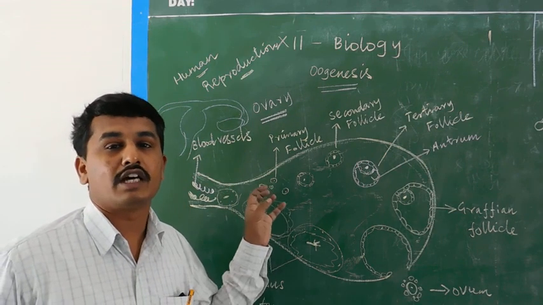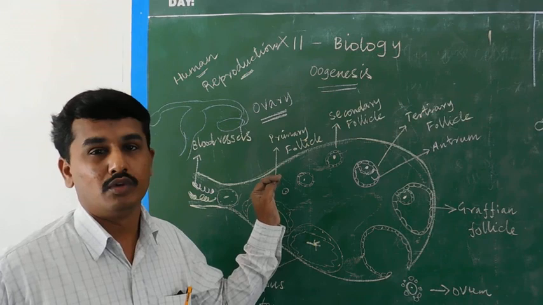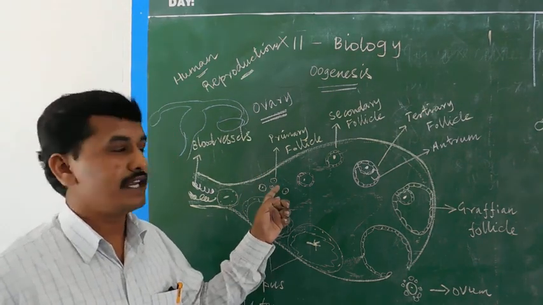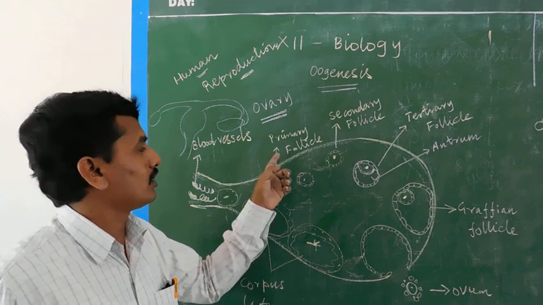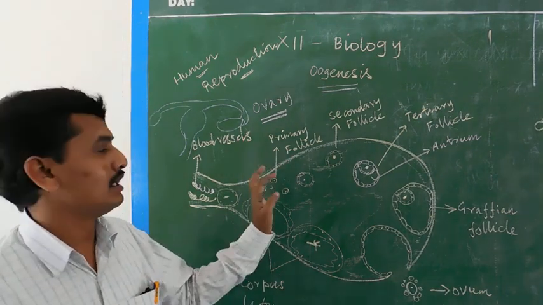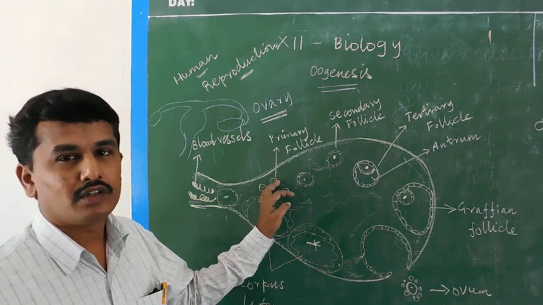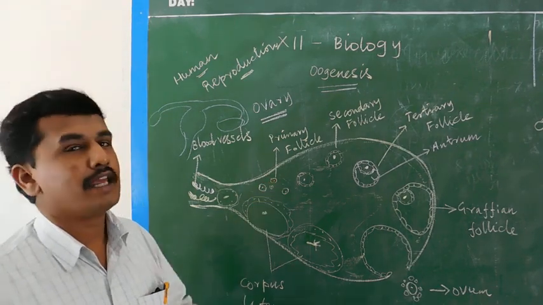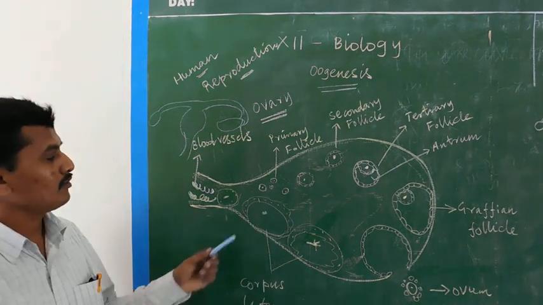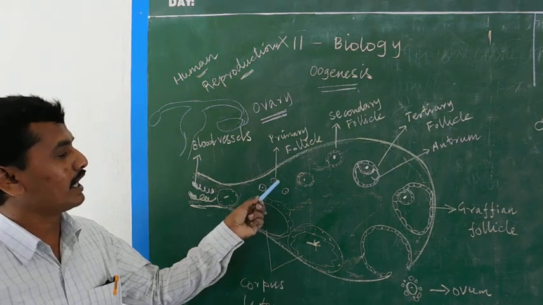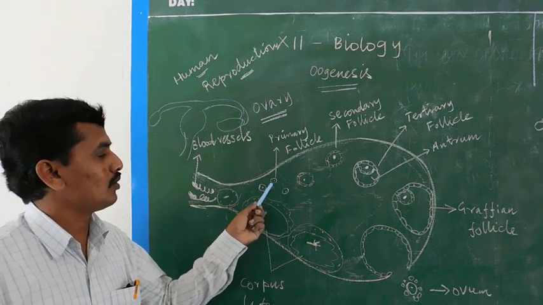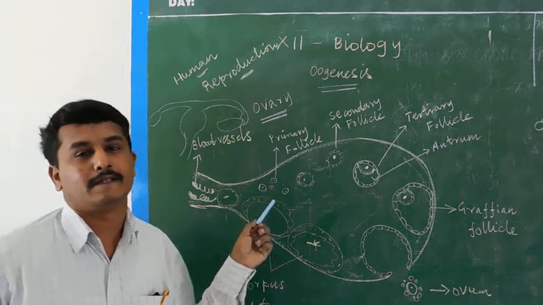Various granulosa cells are produced, surround the primary oocyte, and slowly develop as a primary follicle. The primary follicle is nothing but the group of cells which includes the primary oocyte. The dot is the primary oocyte, and the total overall structure is known as the primary follicle.